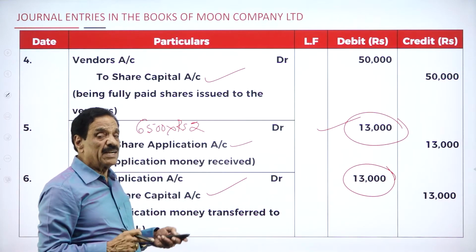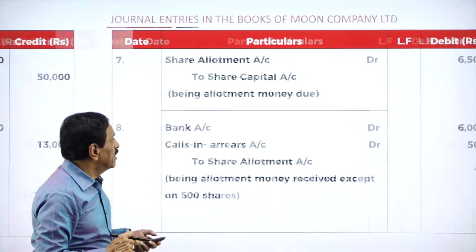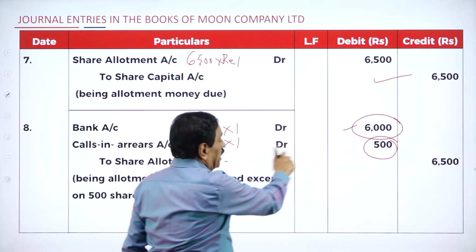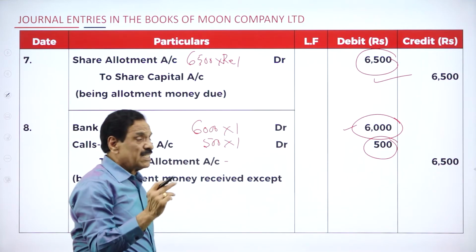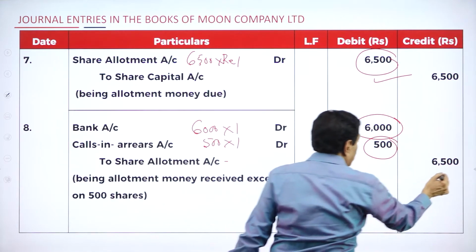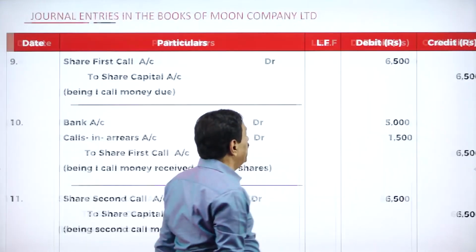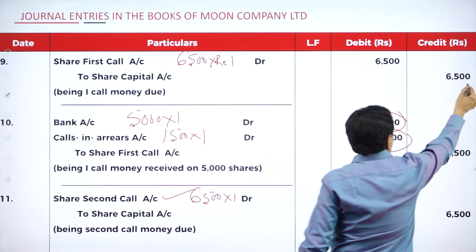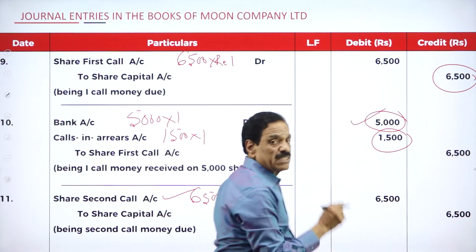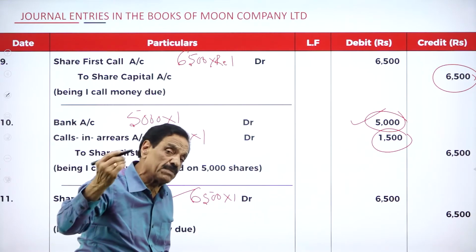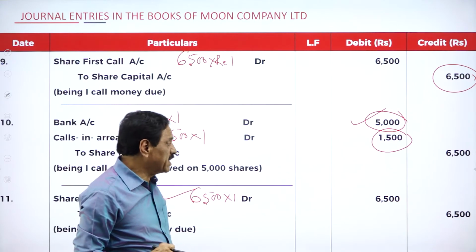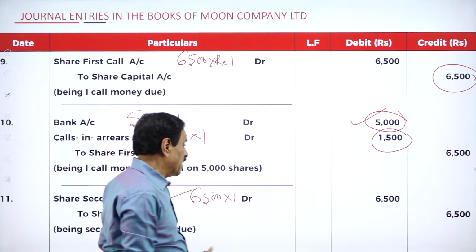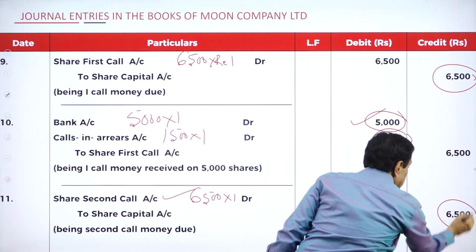One entry, 13,000 rupees. Then share capital, how much is there? 6,500. Credit entry. Another 6,500 to be collected. Next entry, another 6,500. 13 plus 13, here 26,000 is there now. Then here share capital account 6,500.